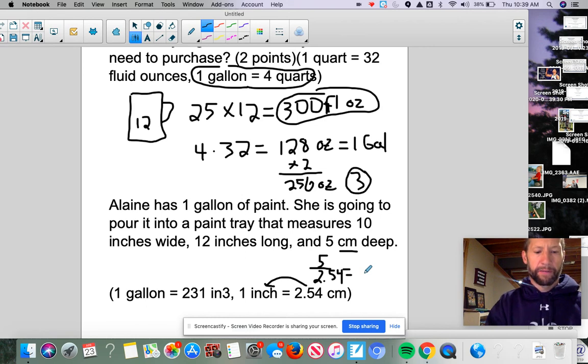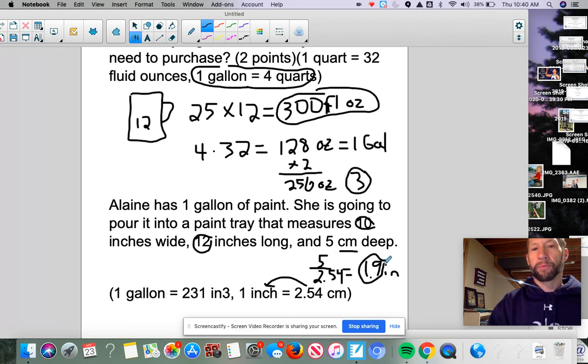So 5 divided by 2.54 is going to give me a big long decimal, we're going to say it's approximately 1.9 inches. Okay, so I've now converted from centimeters to inches. So now I have a tray that is 10 inches by 12 inches by 1.9 inches.